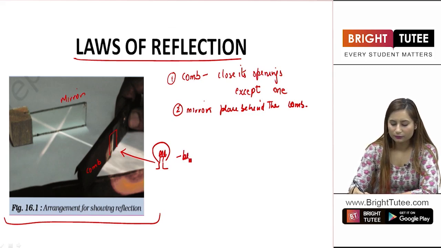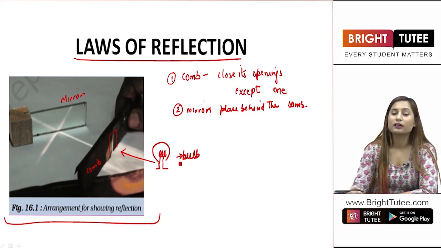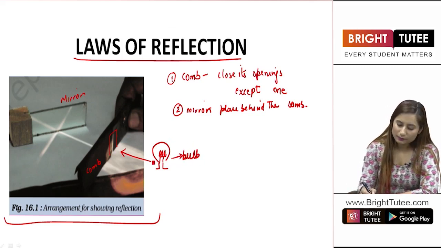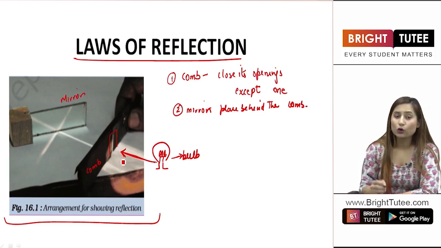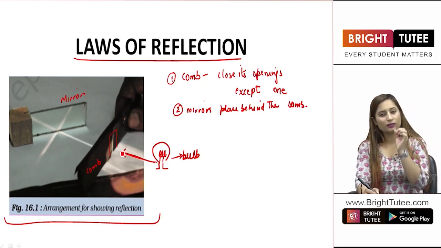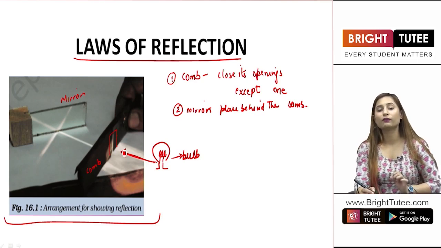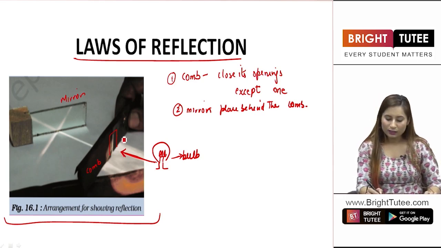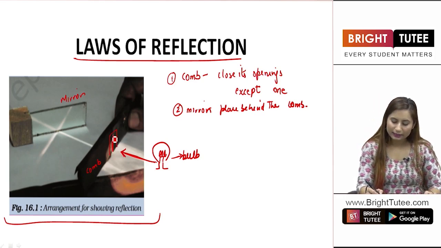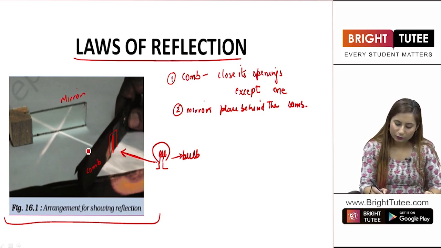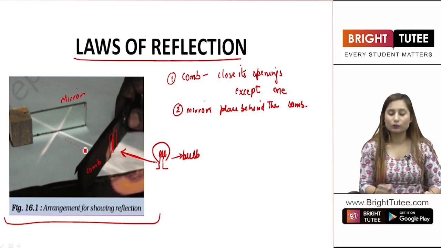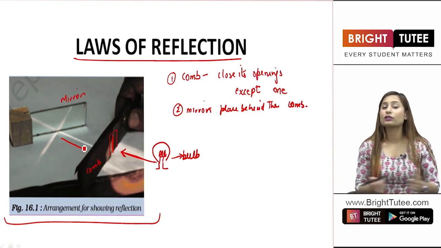This is the bulb, which is the light source for the experiment. Now this bulb is throwing light towards the comb, and the comb filters this light, obviously because there is only one opening, so a small narrow beam of light will be able to cross through the comb. This is the area through which the light enters, and this is the narrow beam that you can see. This is the narrow beam that can pass through the comb.